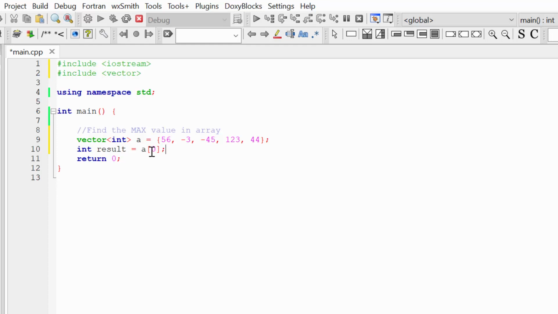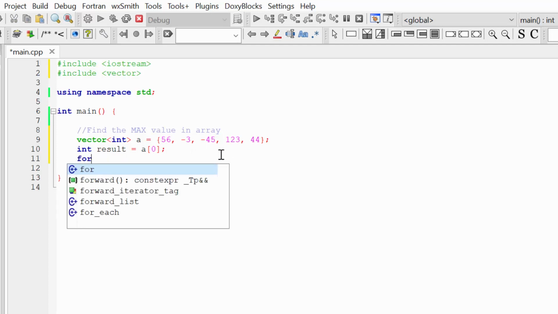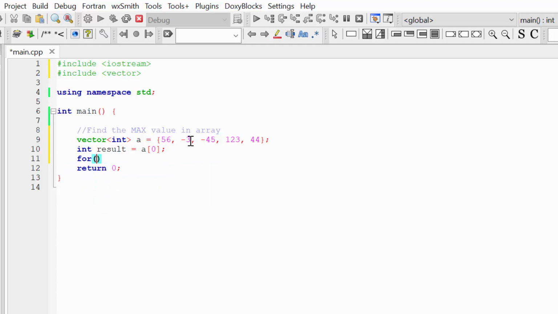And now I need to compare this first value of our vector with all the next members of our vector. And if some member of the vector is bigger than the first member, we are going to assign this member that is bigger to our result. To compare our result with all the members of our vector, I'm going to use the for loop. And since the number of the first member that we are going to compare with our result will be 1, I'm going to initialize our control variable i with 1.